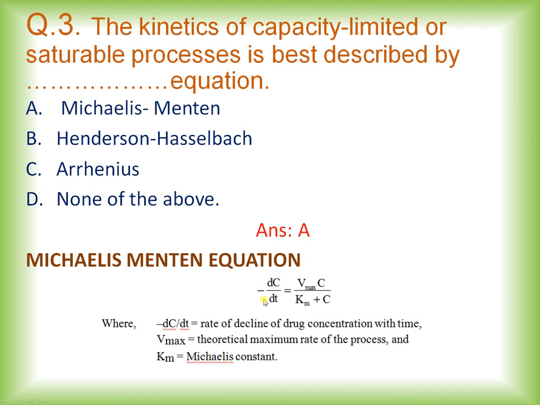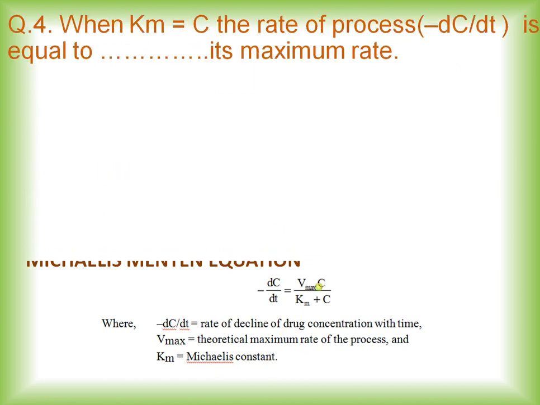I repeat this equation again: minus dC by dt is equal to Vmax into C divided by Km plus C, where minus dC by dt is the rate of decline of drug concentration with time, Vmax is the theoretical maximum rate of the process, Km is the Michaelis constant, and C is the plasma drug concentration.